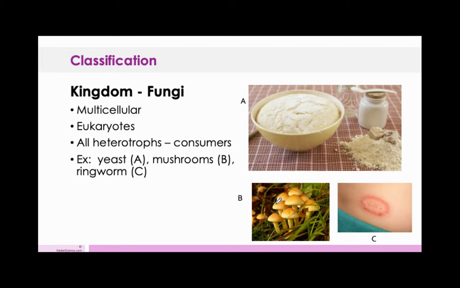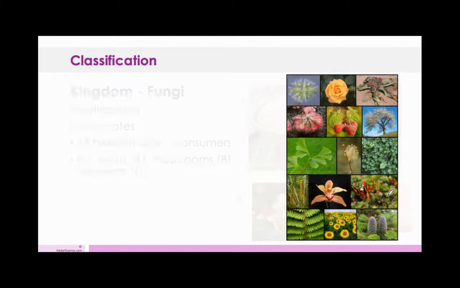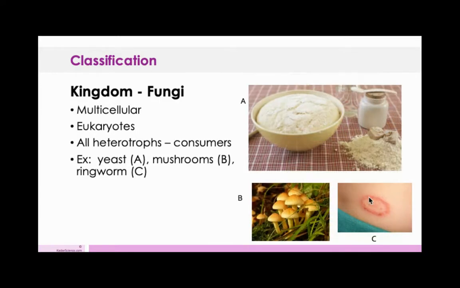Funguses, of course they're funguses. Mushrooms, whether it's ones you're buying at the store that you can eat or ones that are growing in your lawn, I always call toadstools, which are poisonous. Don't eat them. And if any of you have ever had ringworm or had animals that have had ringworm, that is a fungus as well. That is a fungal infection.